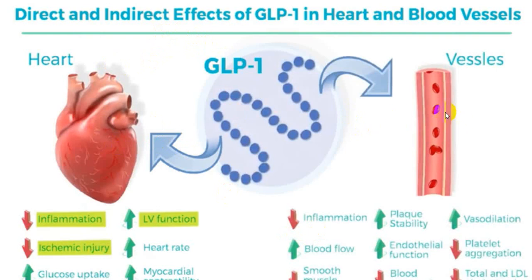On blood vessel, it will produce vasodilatation. It decreases the inflammation, increases the blood flow, smooth muscles are relaxed, plaque stability, endothelial function is improved, blood pressure is lowered, there is a vasodilatation, platelet aggregation is reduced, and total LDL cholesterol is also reduced. As well as it reduces the inflammation, in ischemic injury, it increases the glucose uptake, LV function is increased, heart rate is increased, myocardial contractility is also increased, and these are all the beneficial effects on heart as well as peripheral blood vessel. Indirectly, together they complete cardioprotection.